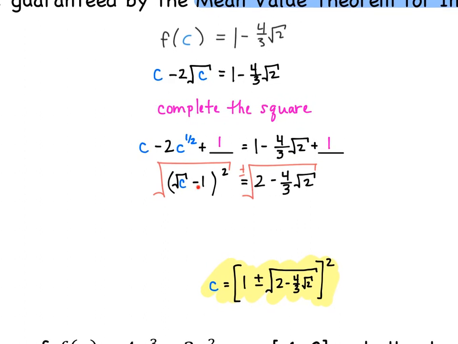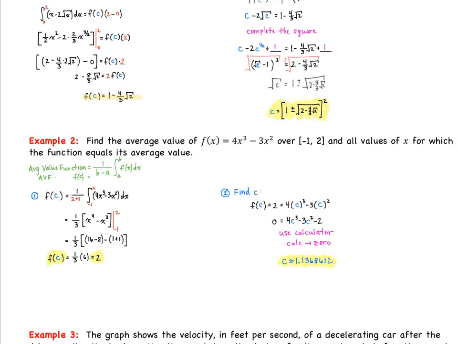The last thing I'll have to do is just add 1 to the other side. So that's going to get us to the square root of c. We'll have the square root of c is equal to 1 plus or minus the square root of 2 minus 4/3 root 2. And then to get c by itself, we just have to square the whole thing. So there's our final answer of what c is. It's very ugly, but we get there.